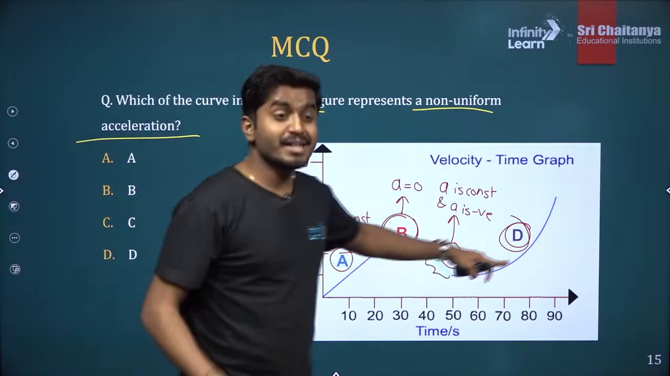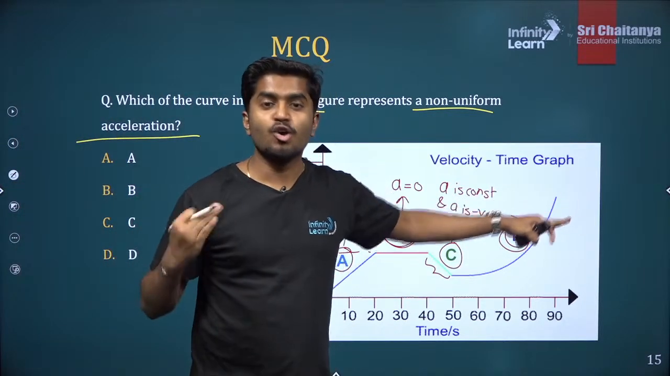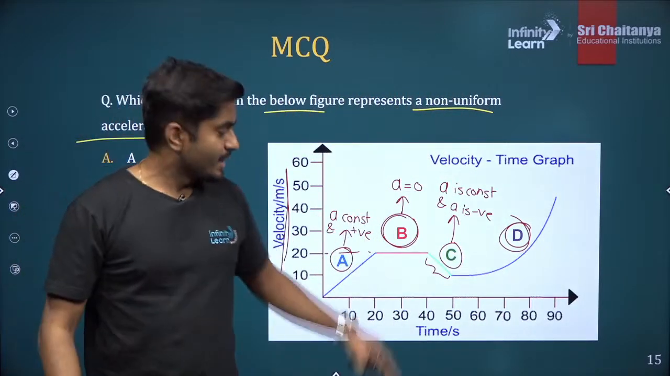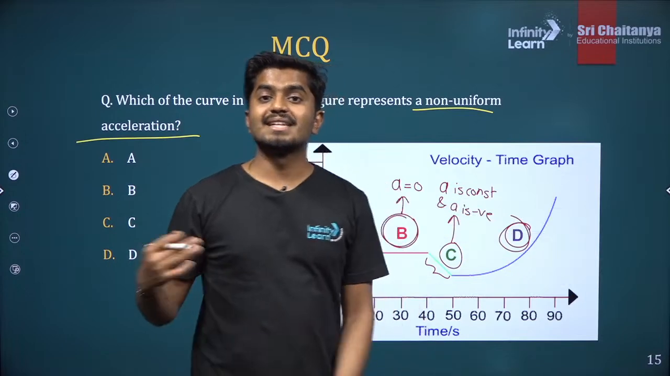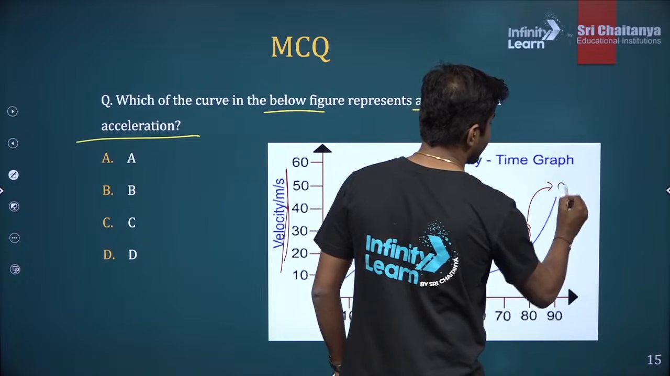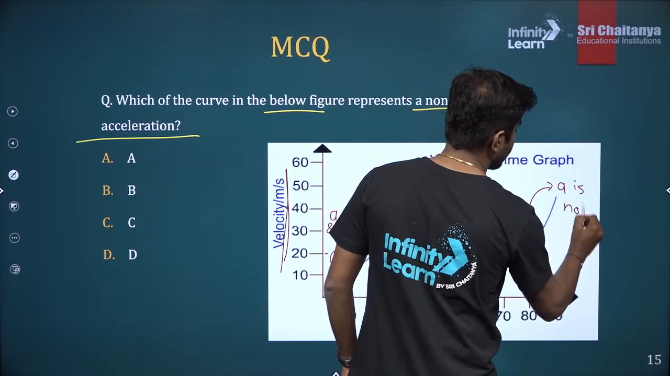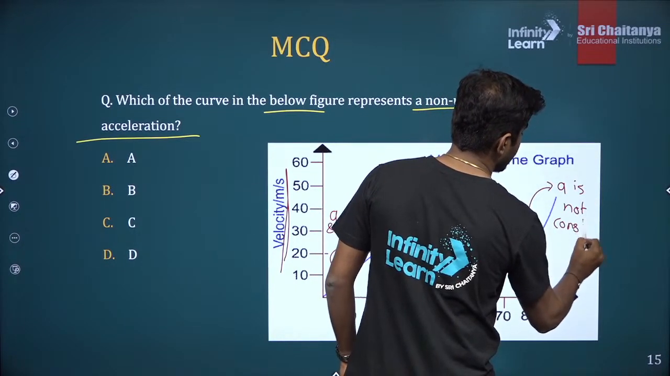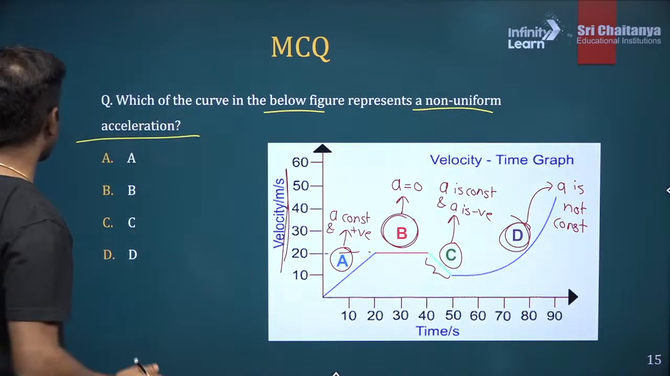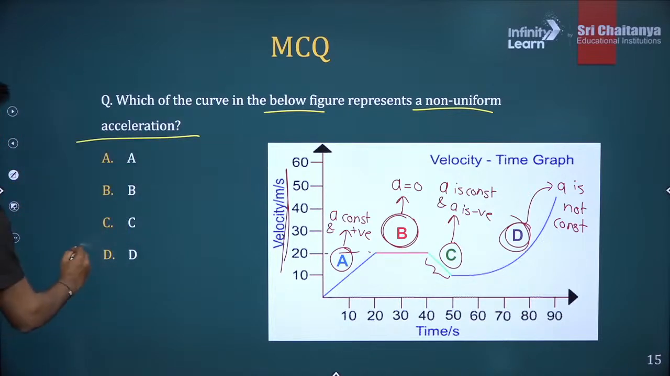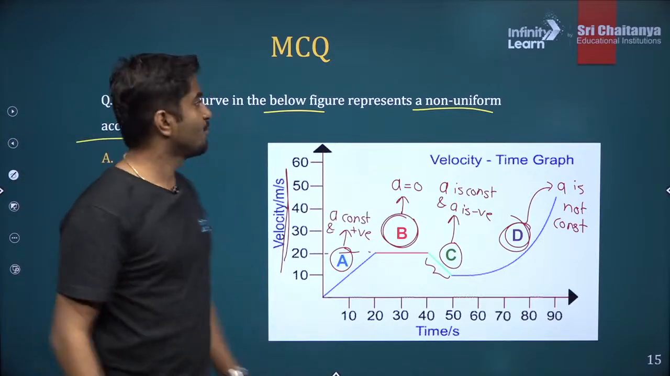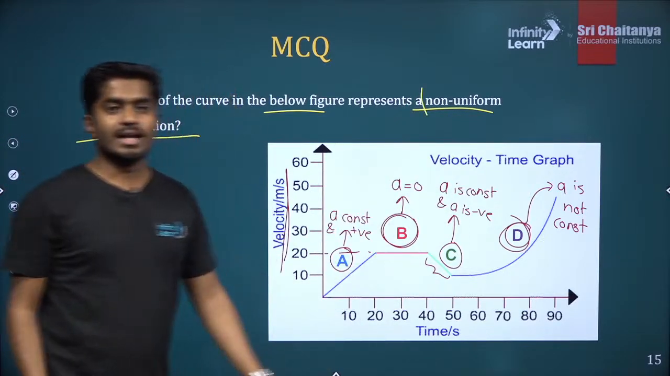So the rate of change of velocity is not constant for this last curve. So what does that tell you? It tells you that the acceleration is non-uniform. So acceleration here is not constant. Not constant means it is non-uniform. So which option is correct? It is option D. For this, acceleration is non-uniform. That is the correct value.